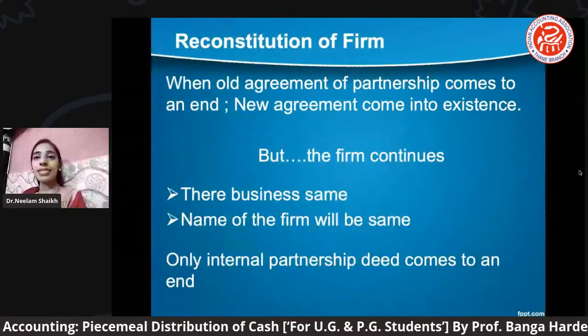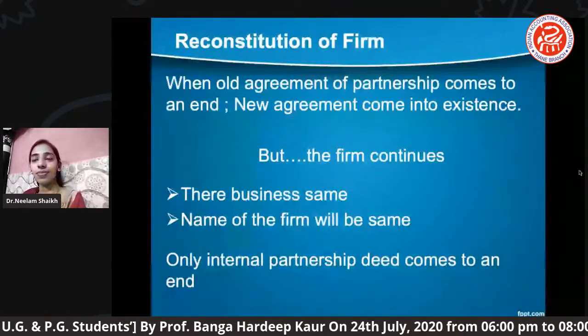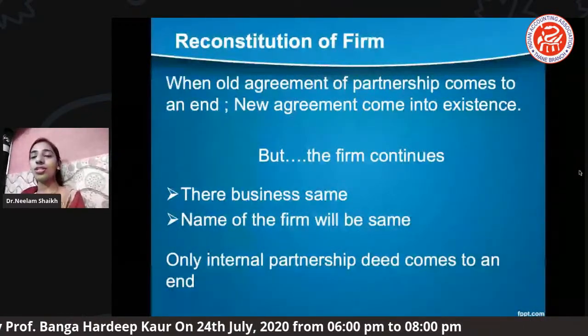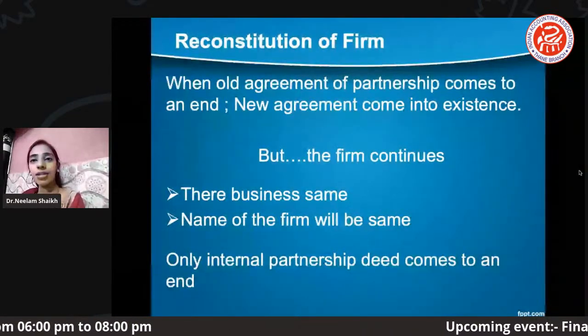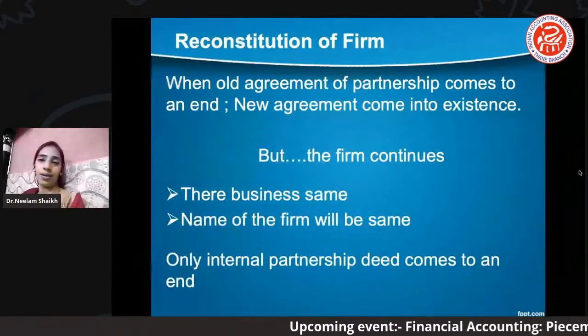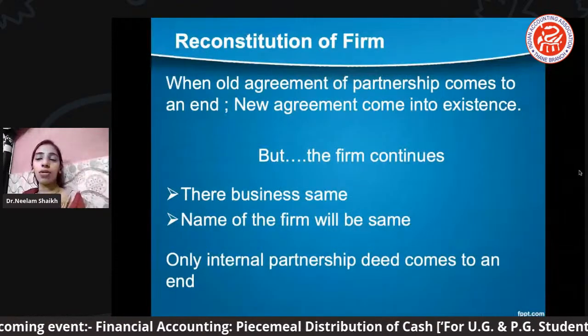The business will be the same, and the name of the firm will also be the same. The firm name will not change. Only, as I told you, the internal partnership deed comes to an end. Yesterday we have already covered the reconstitution of firm.